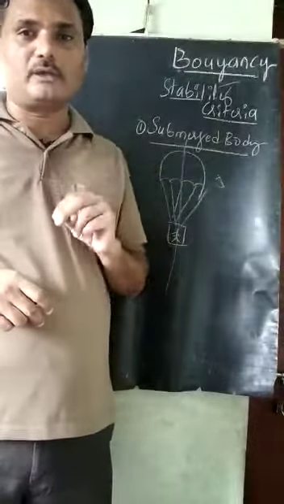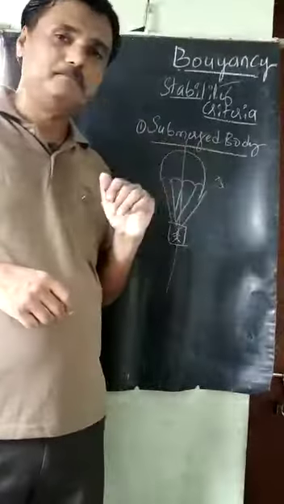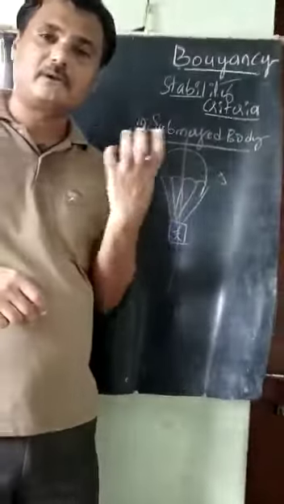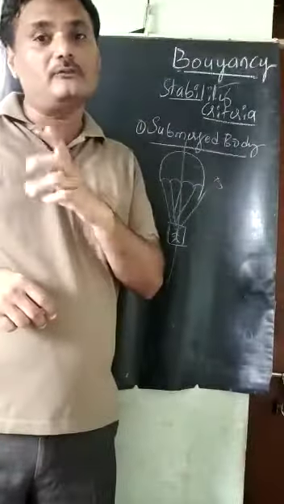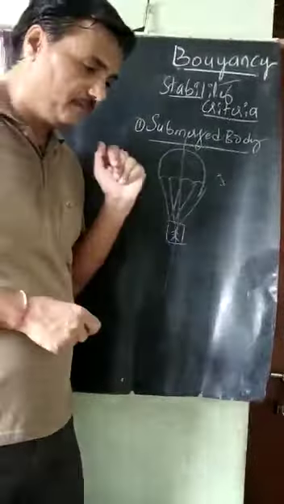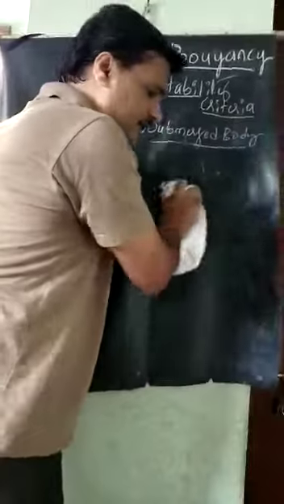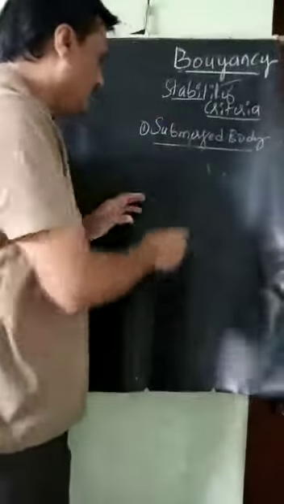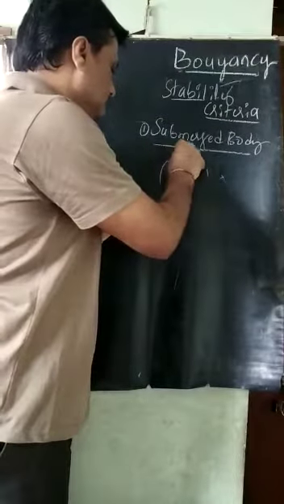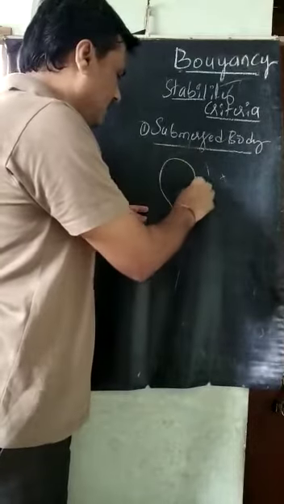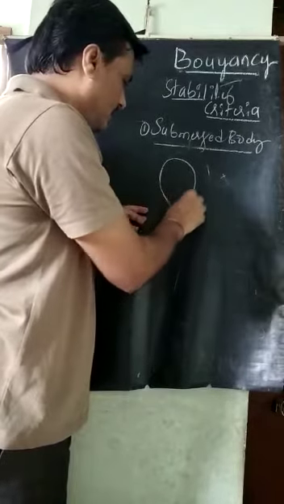There are 2 cases we are studying. One is a submerged body; the parachute is an example of a submerged body. Another one is a floating body. For the submerged body, I will take a balloon or parachute. Many applications are there. Now I will take this submerged body in air.